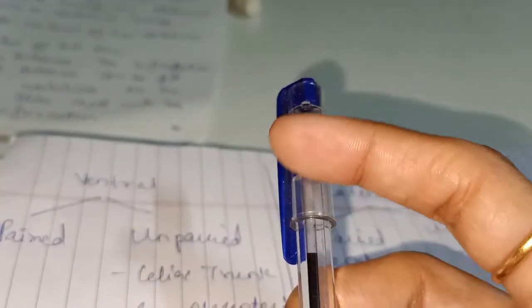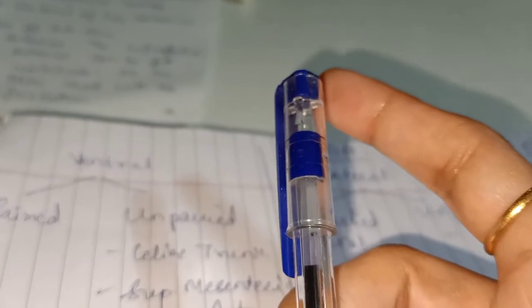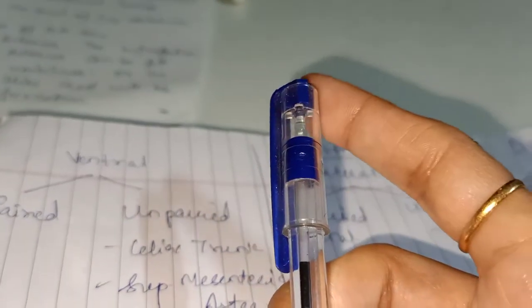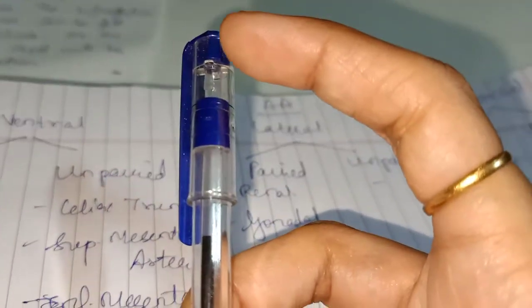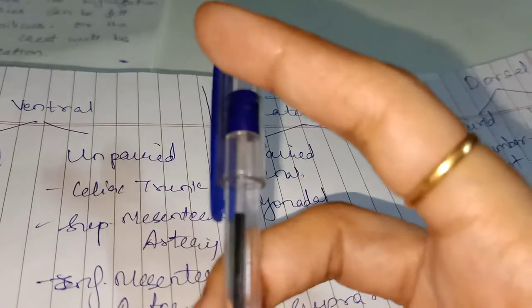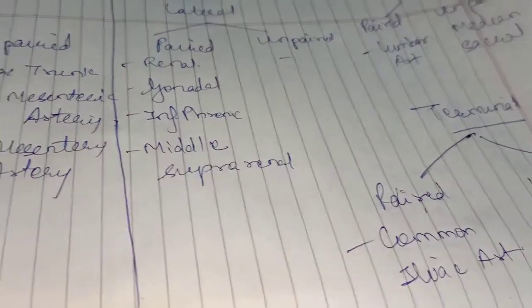So anterior branches are from the anterior surface of the abdominal aorta. Aorta is an artery, the thickest artery of the body, so it is very thick. It has an internal diameter. It has an anterior surface, posterior surface and lateral surface. So the branches arising from the anterior surface would be the ventral, from the posterior surface would be the dorsal, and from the lateral surface would be the lateral branches and the terminal branches of the abdominal aorta. You understood? So this is the meaning of ventral, lateral, dorsal and terminal branches.